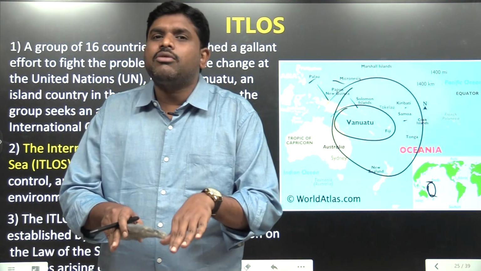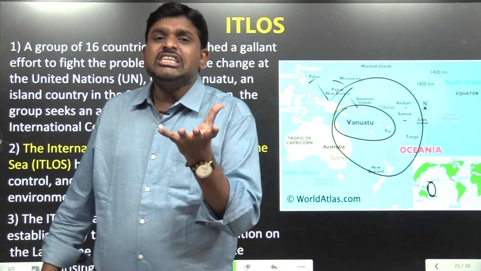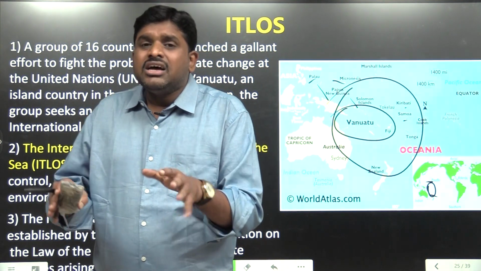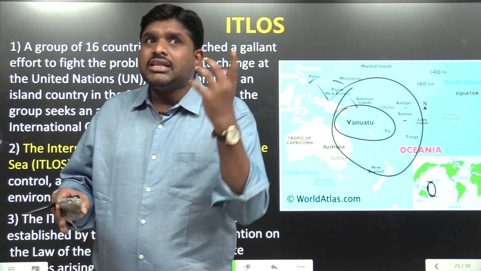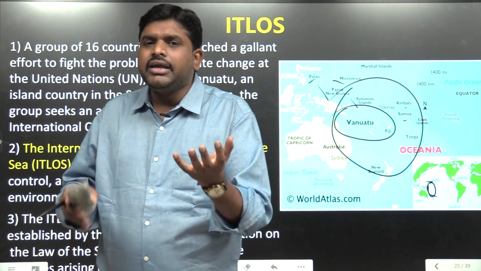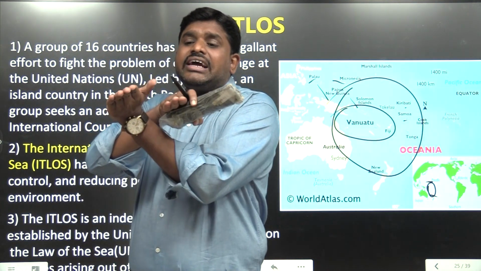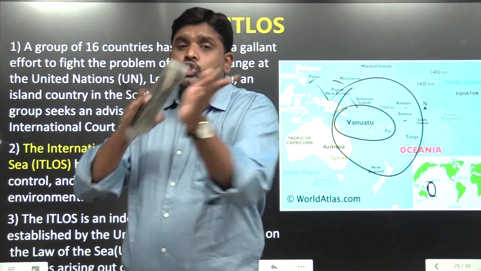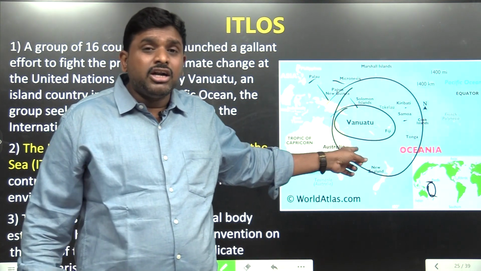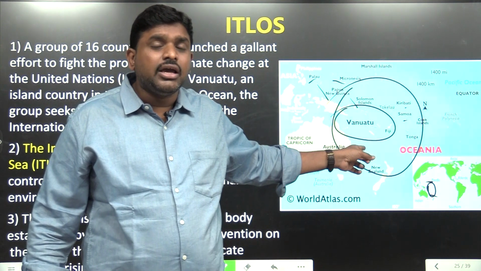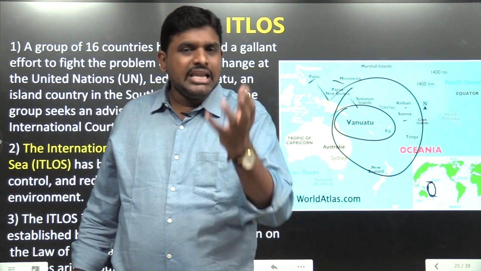are getting submerged under the water. Because of increase in global warming, the ice at the Arctic and Antarctica regions is melting, so the sea level is increasing. When the sea level is increasing, the island countries are getting submerged. Vanuatu already has one third of its land submerged under the sea.